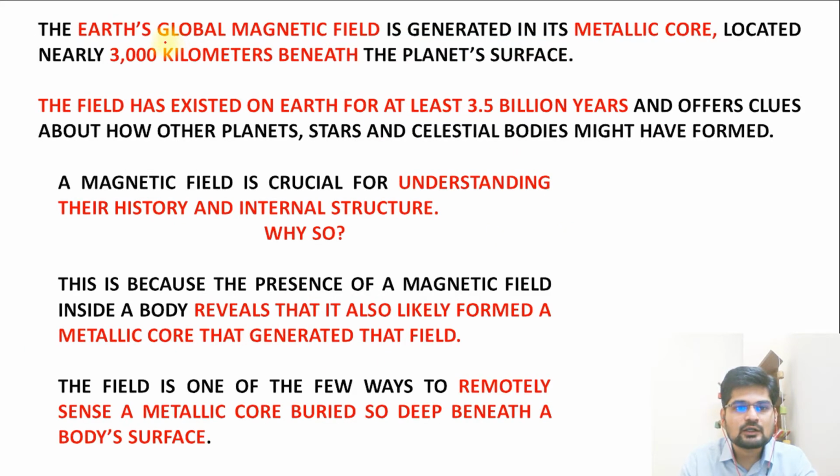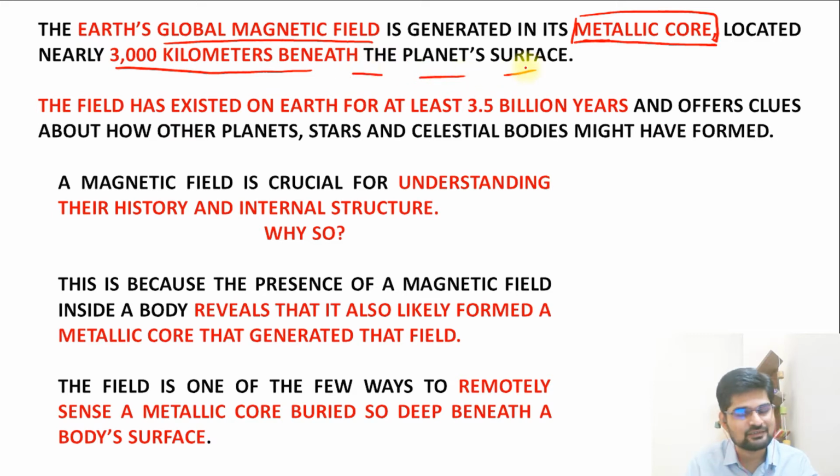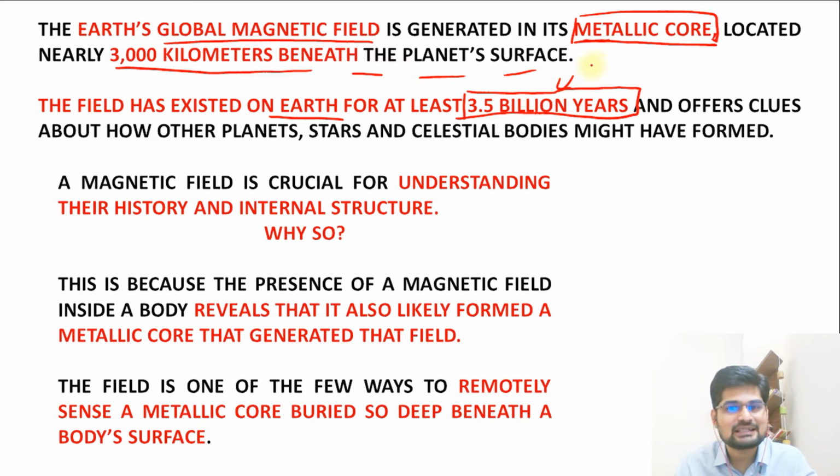Now, the Earth's global magnetic field is generated in its metallic core. Remember, Sial, Sima, Nife, so nickel and iron is there, located nearly 3000 kilometers beneath the planet's surface. That is important here. The field has existed on Earth for at least 3.5 billion years. Now when we know from the geological time scale that Earth originated about 4.6 billion years ago, the magnetic properties that we see today are 3.5 billion years old.